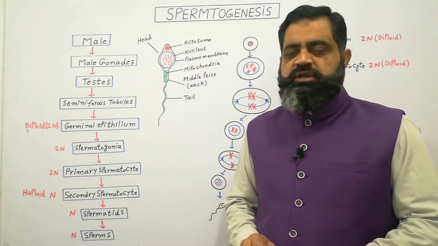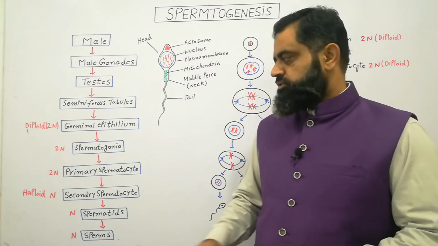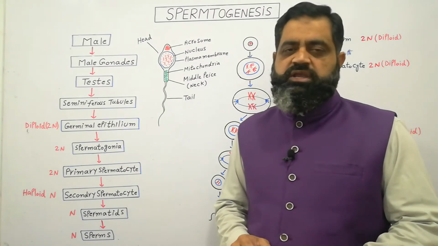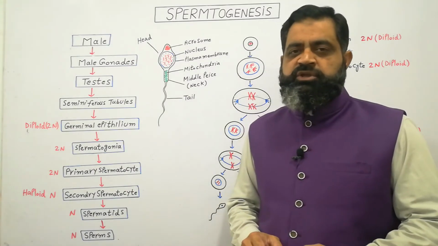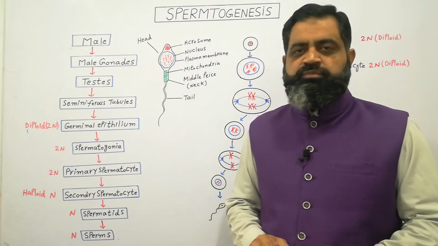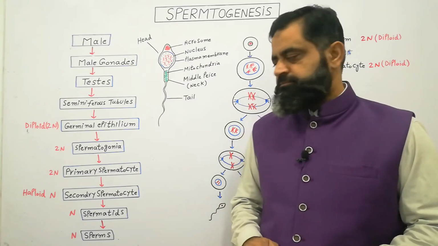Primary spermatocyte is also a diploid cell. This cell undergoes meiosis I and produces two cells which are known as secondary spermatocytes. During meiosis I, the chromosome number is reduced to half. In case of human, 46 chromosomes are divided into 23 chromosomes.